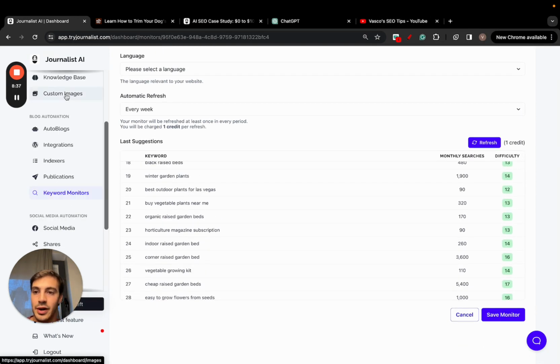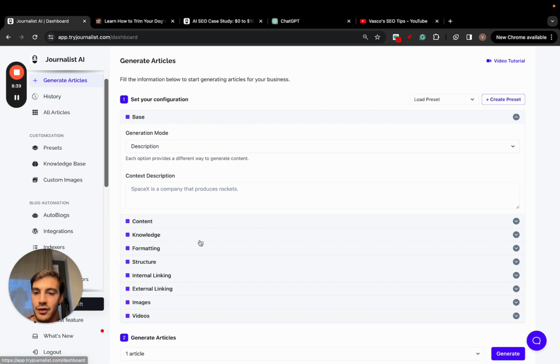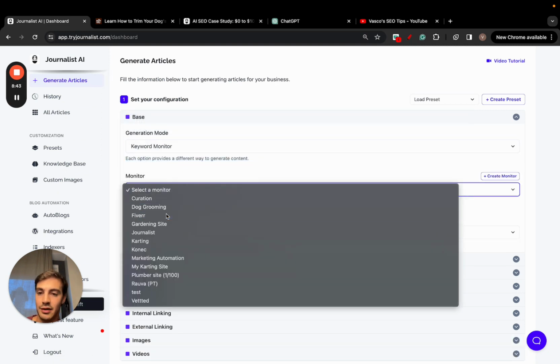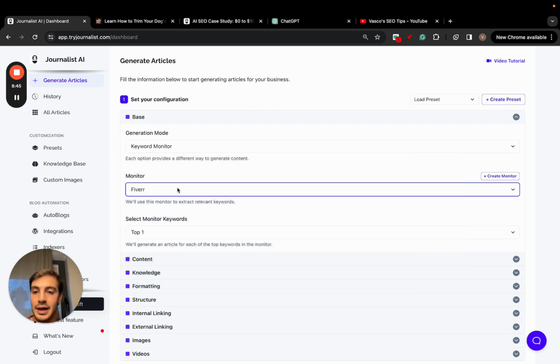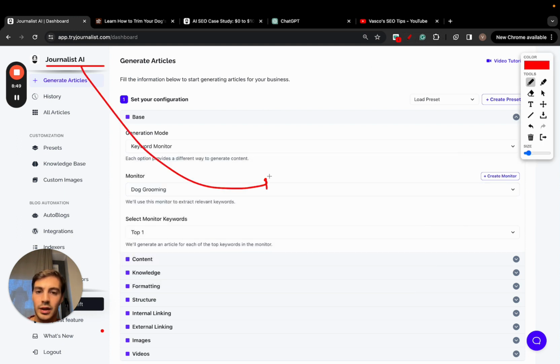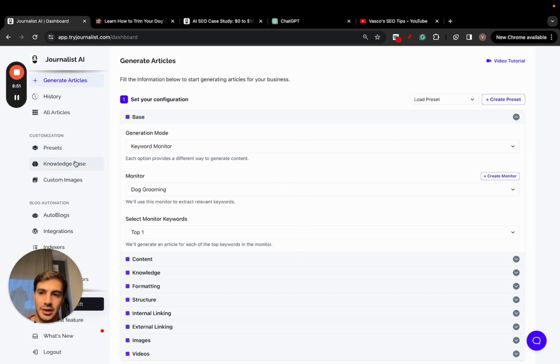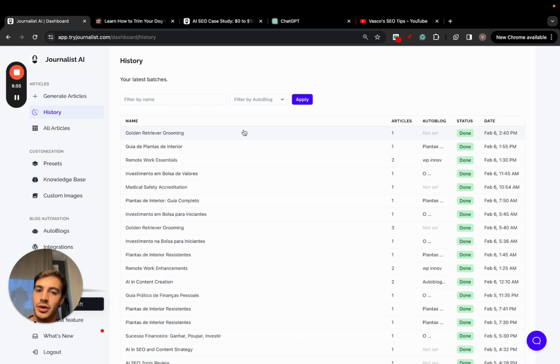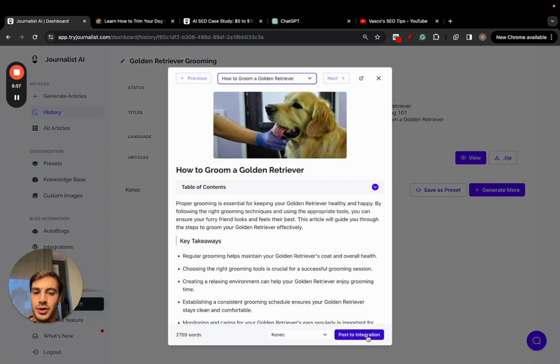I just go here to generate articles again. As such, I fill all this in. I go here, keyword monitor, and just select the one that I chose. So you can have essentially the AI generate content based on the keywords. Actually, before that, because you can take it a step further, I showed you right here the article. You can just go here and view the article and publish it to your site, but this is all manual.